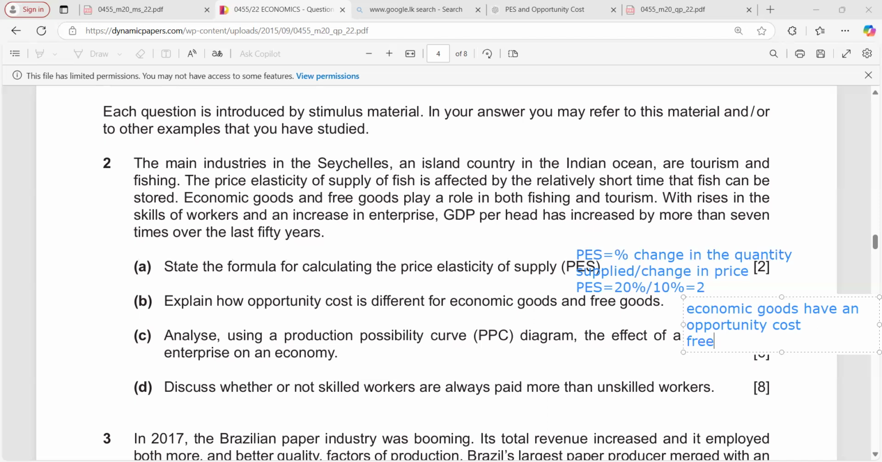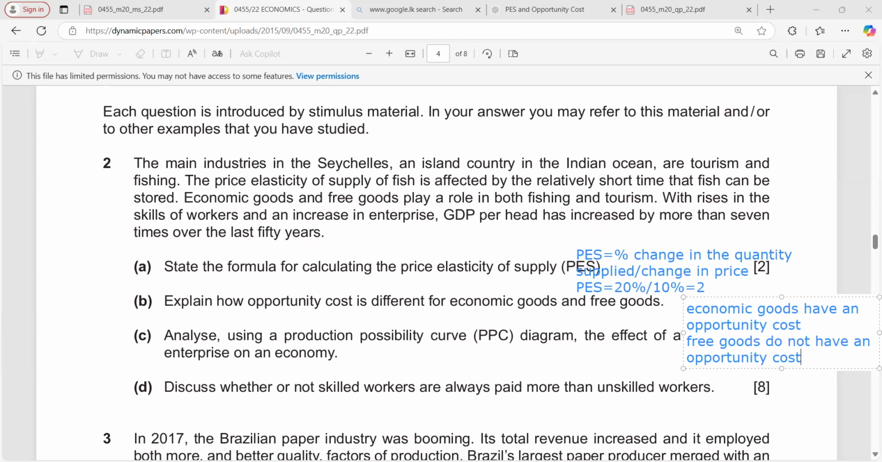So next, we can explain about free goods. Free goods do not have an opportunity cost. Free goods do not have an opportunity cost because they are naturally available in unlimited supply and without using scarce resources. For example, we can say air, sunlight.